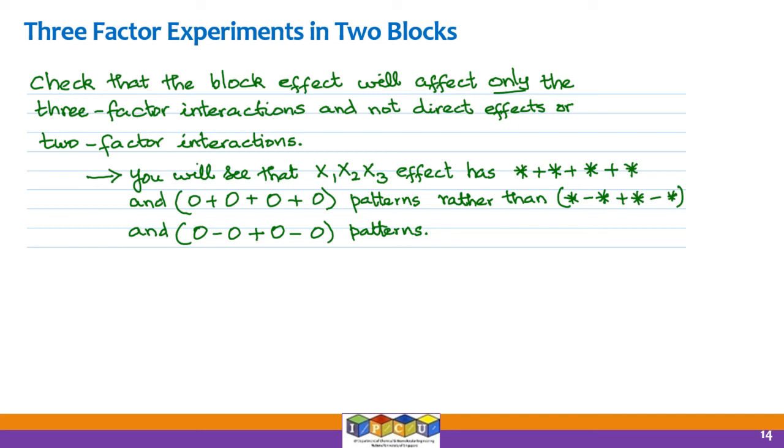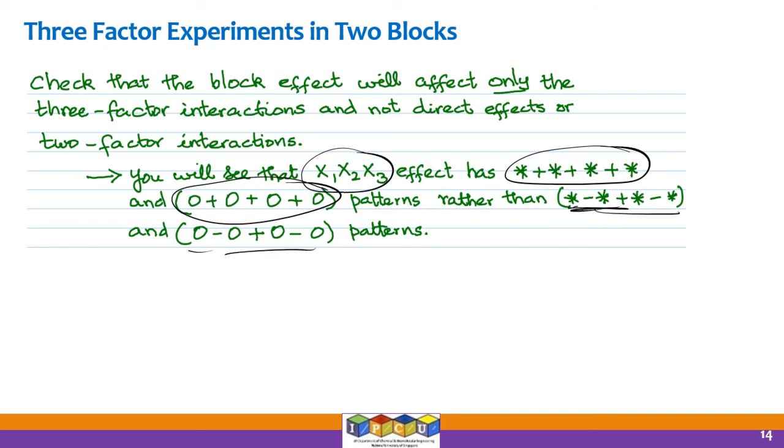But if you do it for x1, x2, x3, right? If you try to find out the three-factor effect, you will see it will have 4 stars adding up and 4 circles adding up. You will not see 2 stars cancelling another 2 stars and 2 circles cancelling another 2 circles. So you will see that you get the confounding effect to show up in the x1, x2, x3 effect.